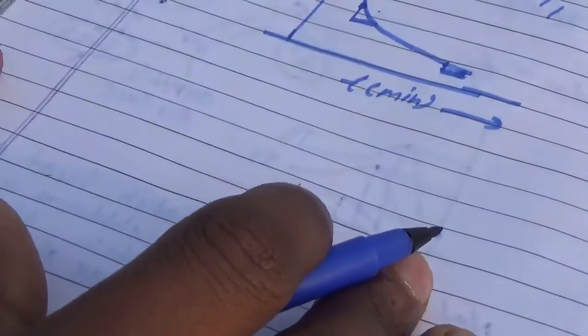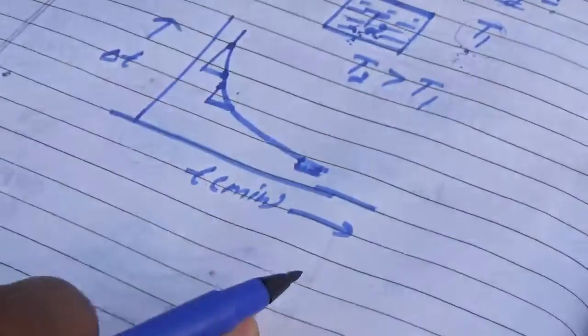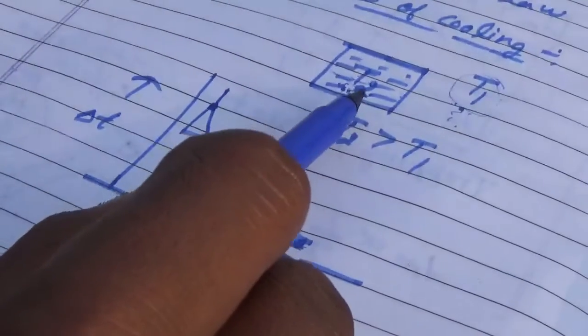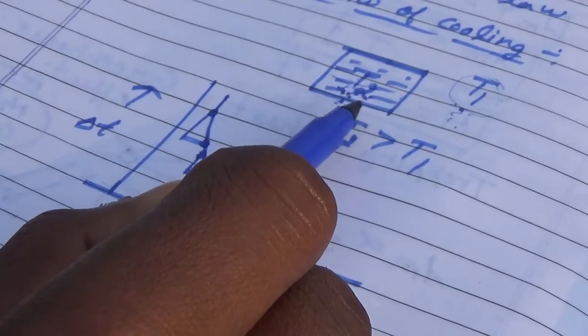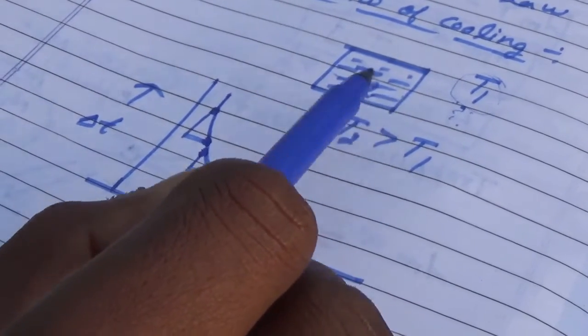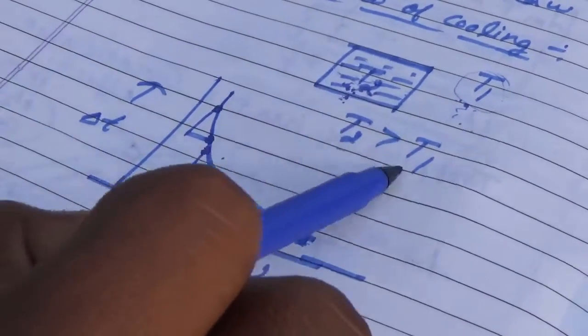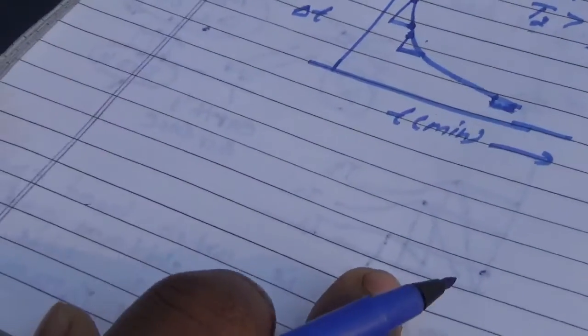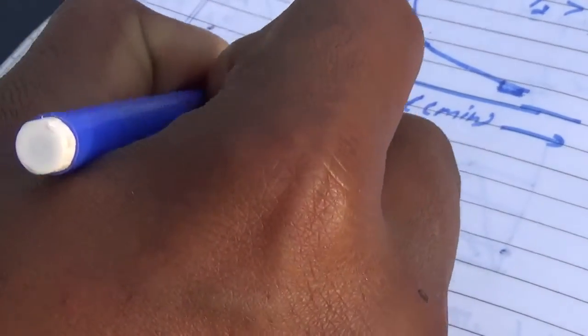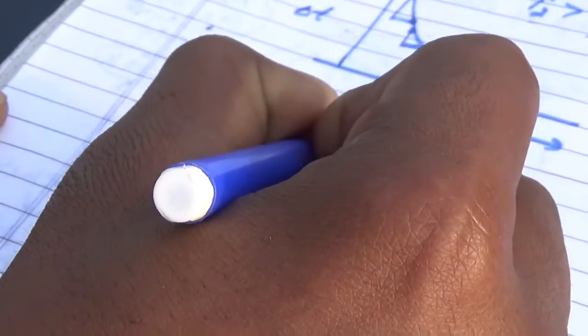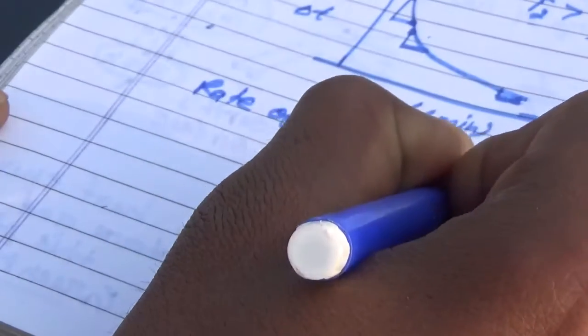Now, from Newton's law of cooling, as we have told you, this hot body radiates energy, or loses energy, to the surrounding, because the temperature of this body is greater than that of the surrounding. T2 is greater than T1. This rate of loss of energy will be dQ by dt.